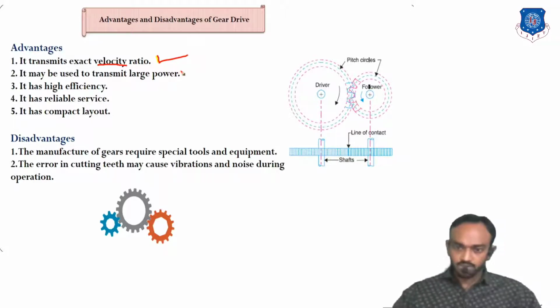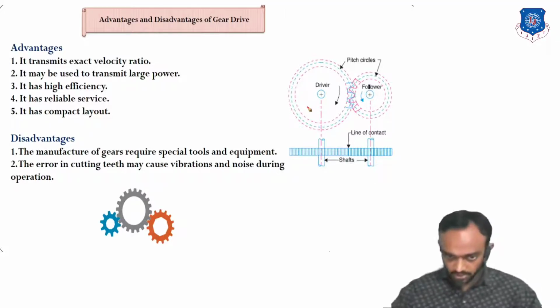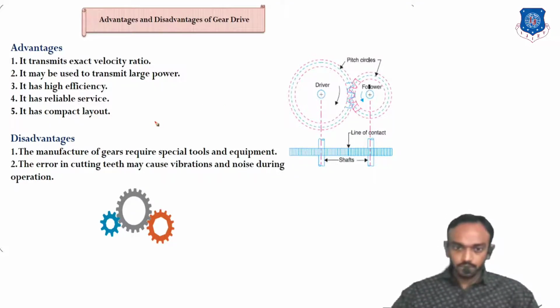It transmits large power. It has higher efficiency because there is no possibility of slip. Reliable service and compact layout. Why reliable? In belt and chain there is a possibility of sudden failure, but gears are manufactured from alloy and very good quality steel, so the possibility of failure is less, and life is much longer than a belt and rope.